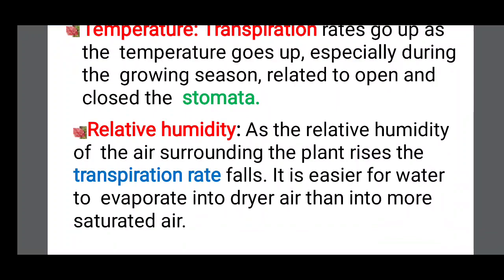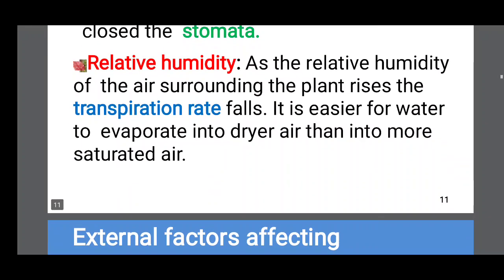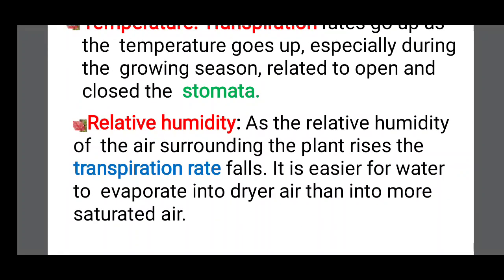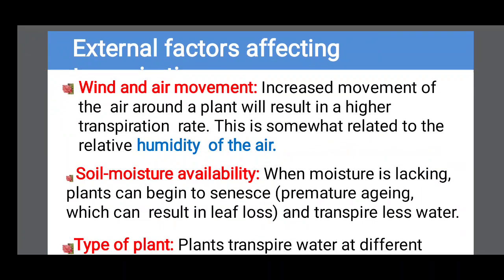If the humidity is high in the air, the transpiration is less, because the air has no carrying capacity left. In dry air, the transpiration rate is very high, because the air has the capacity to carry vapor. In more saturated air, the transpiration is very low.